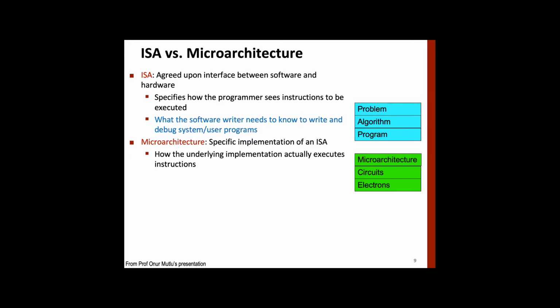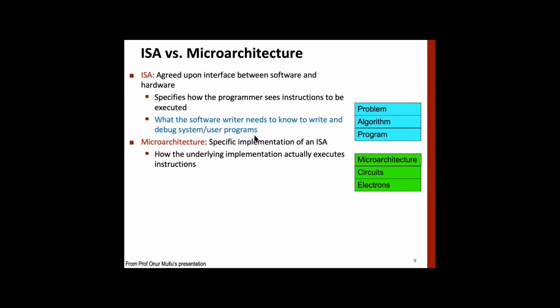And microarchitecture is a specific implementation of ISA. Now the word specific here is very important, because once you define the ISA interface, the power of the interface is that anything below you can change without impacting something on top.